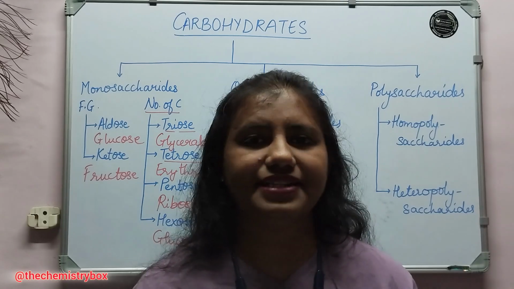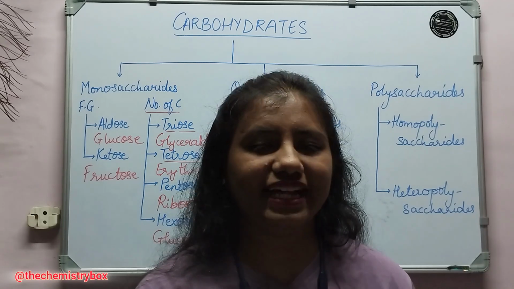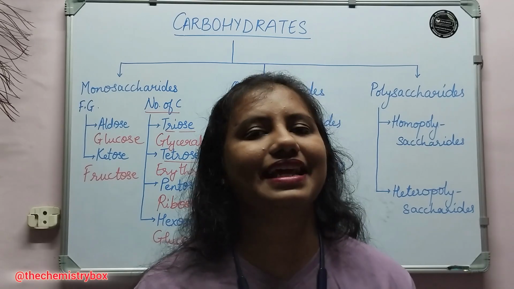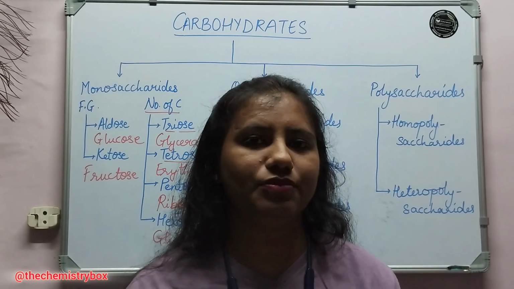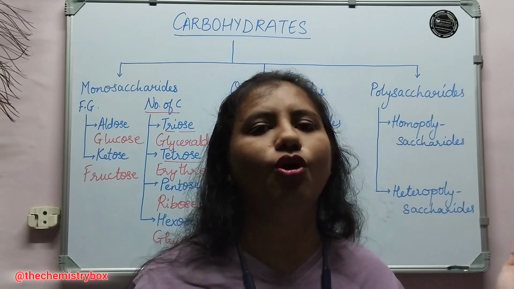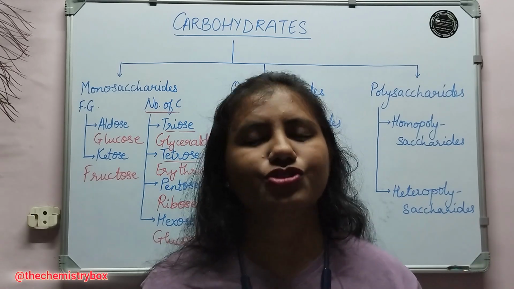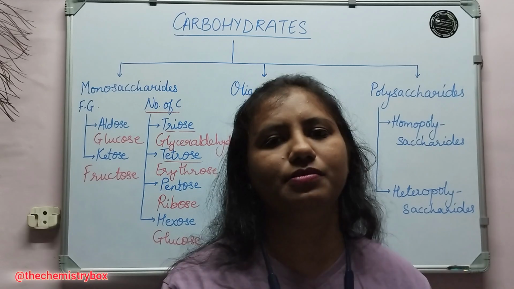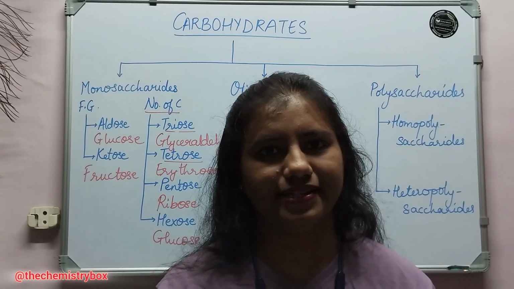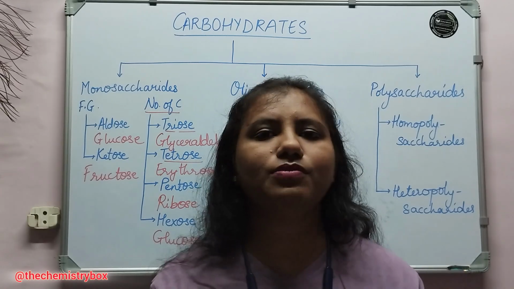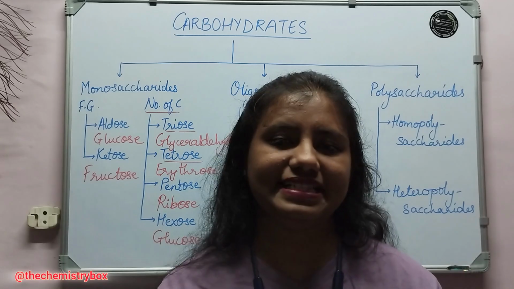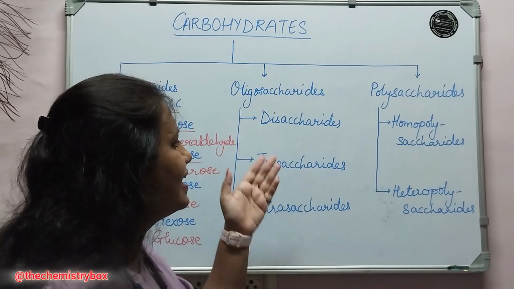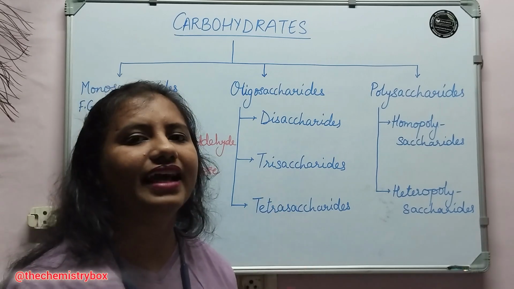Now, oligosaccharides are those carbohydrates which can contain 2 to 10 molecules of monosaccharide. That means they can contain 2 monosaccharides together, 3 monosaccharides together, 4 and so on to 10 monosaccharide molecules. So these are smaller carbohydrate molecules which can contain 2 to 10 monosaccharide molecules inside them. Now on the basis of how many monosaccharide molecules are contained inside the molecule, they can be classified into disaccharide, trisaccharide, tetrasaccharide and so on.